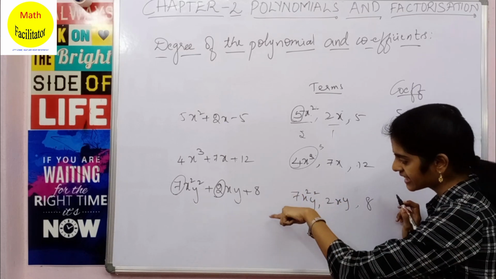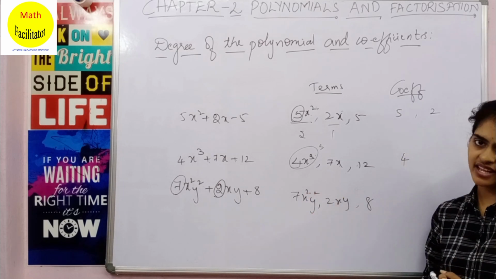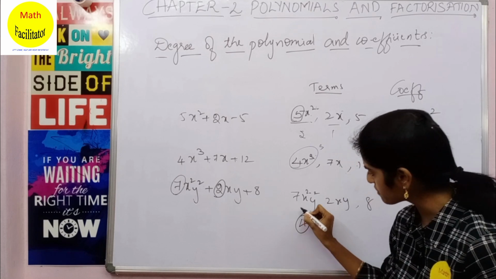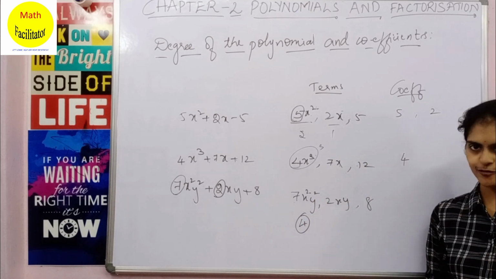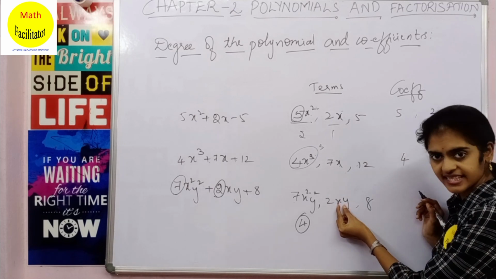So here the degree of this term will be the sum of the powers of these two variables. Okay, so here you have 2 plus 2 is 4. So the degree of 7x square y square is 4. Clear?